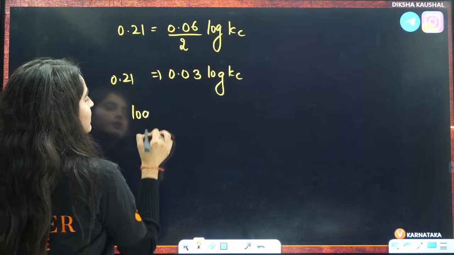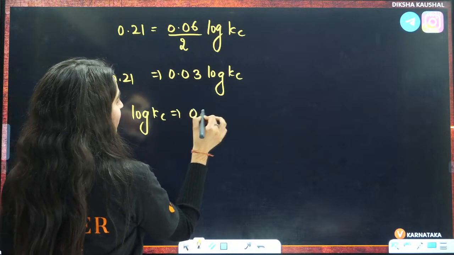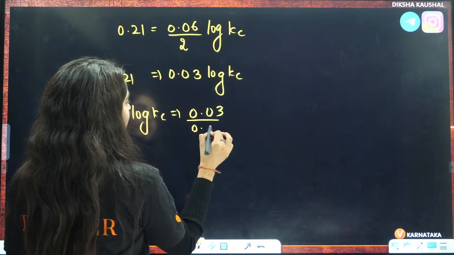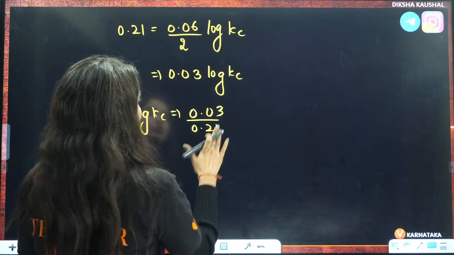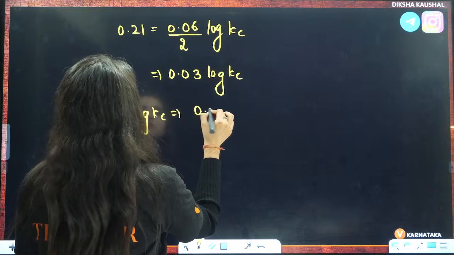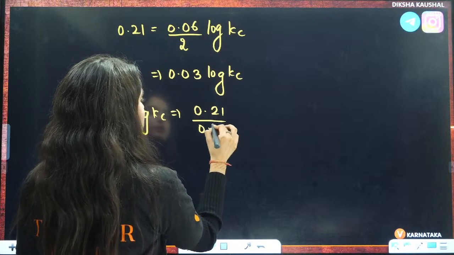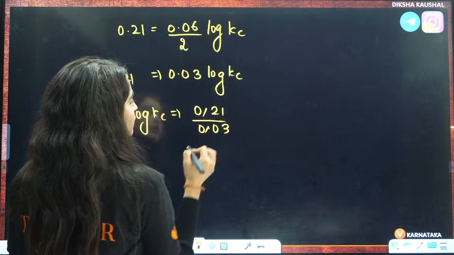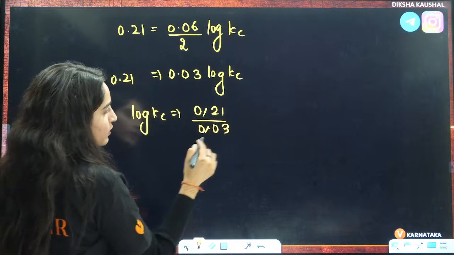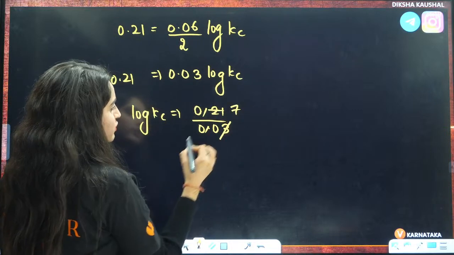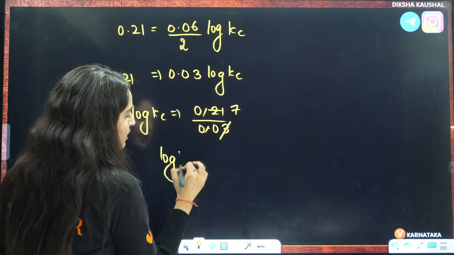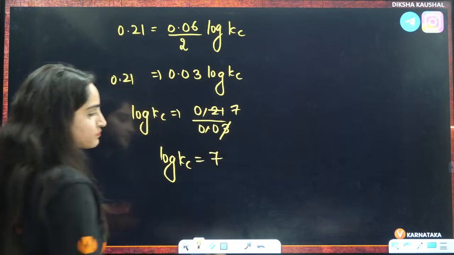So log Kc will become equal to 0.03 divided by 0.21. Is it? No. It is equal to 0.21 divided by 0.03. This decimal will cancel out, and 7. So it will become log Kc is equal to 7.